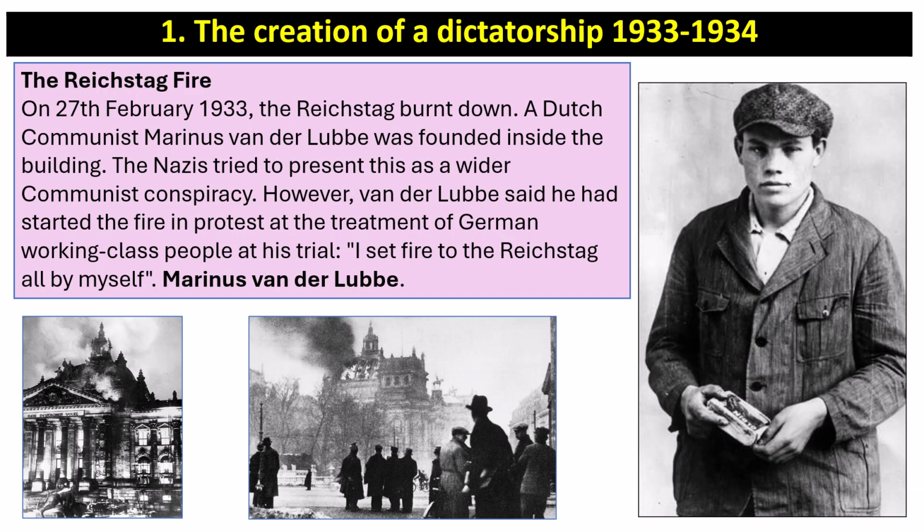So on the 27th of February 1933, the Reichstag burnt down. A Dutch communist, Maurits van der Lubbe, was found inside the building. The Nazis tried to present this as a wider communist conspiracy. However, van der Lubbe said he had started a fire in protest at the treatment of German working class people at his trial, and he said, "I set fire to the Reichstag all by myself."